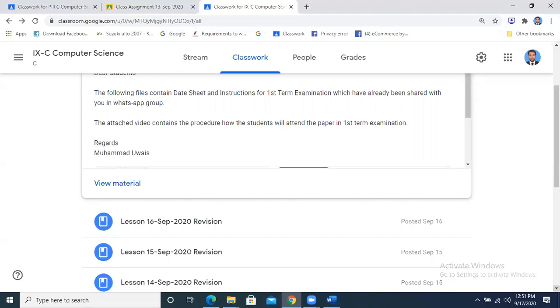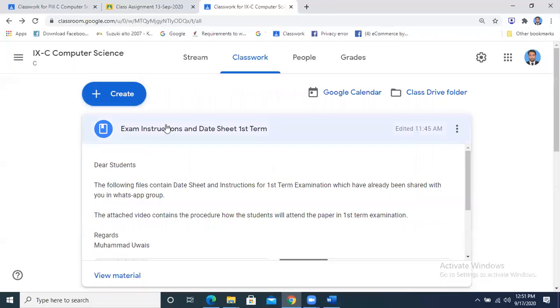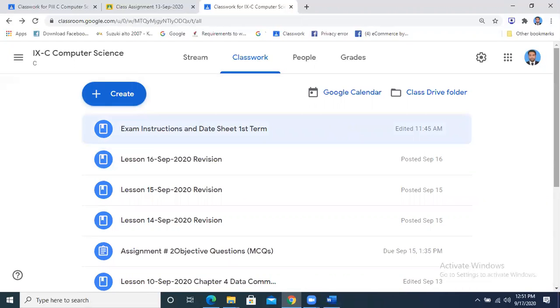Okay, sir, now this thing is clear. Yes. Being students of computer science, all these things should be clear to you. Otherwise it will be difficult for you. Try to use one device only. If you are using the cell phone, then cell phone only. Otherwise, I have explained the procedure. You have to use the desktop PC, it does not matter.